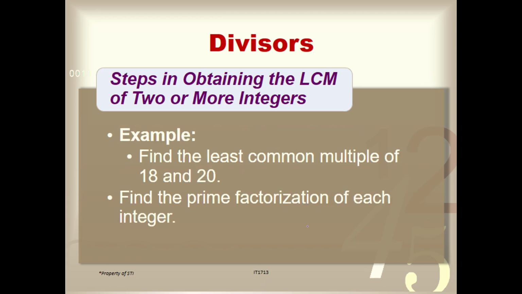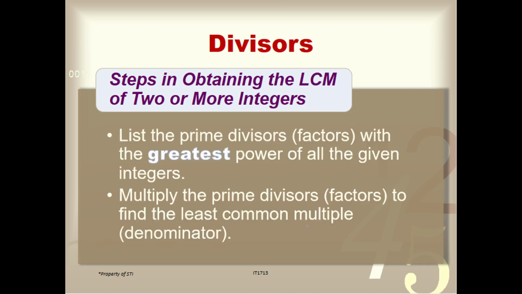Okay, so let's try this one. Here are the steps in obtaining the LCM, or the least common multiple of 2 or more integers. So, example, find the least common multiple of 18 and 20. So, you can use the prime factorization of each number. So, applicable pa rin yung factor tree or prime factorization para dito. Okay? So, first, list the prime divisors with the greatest power.